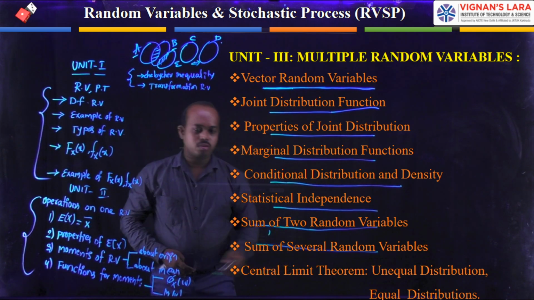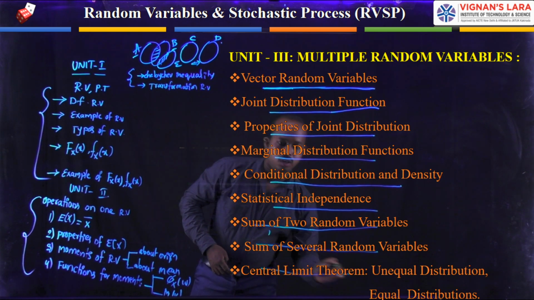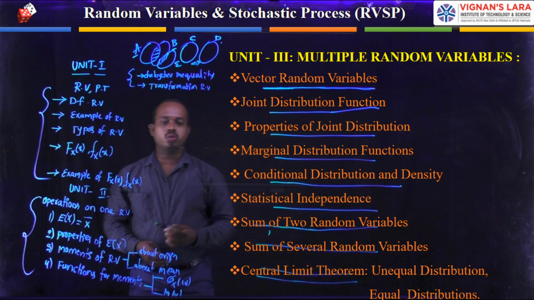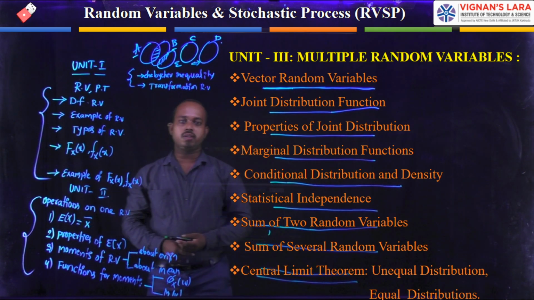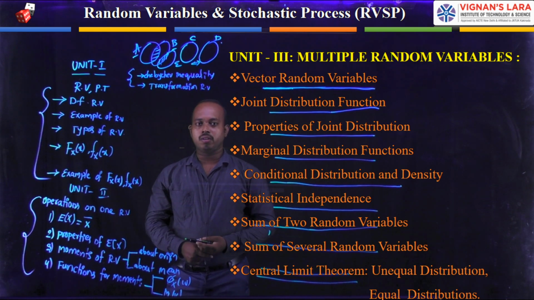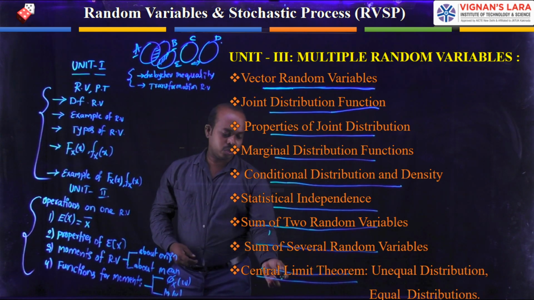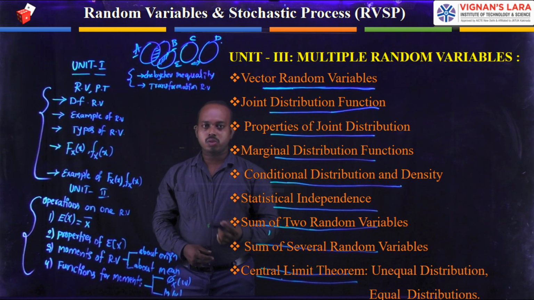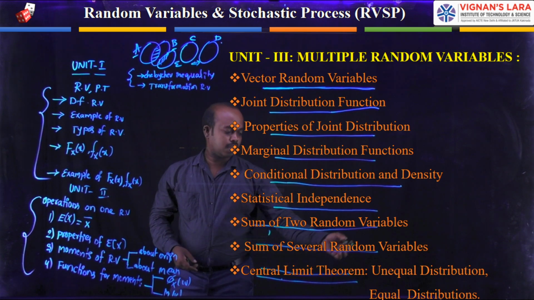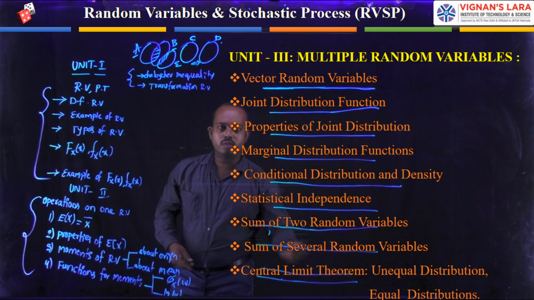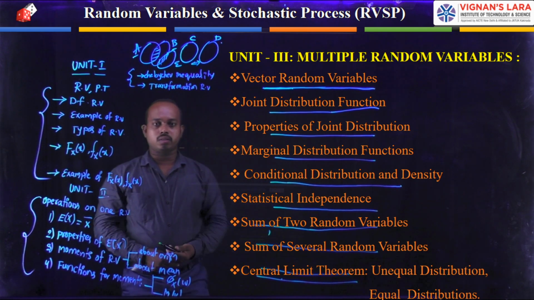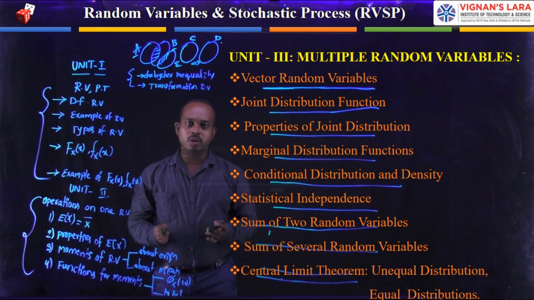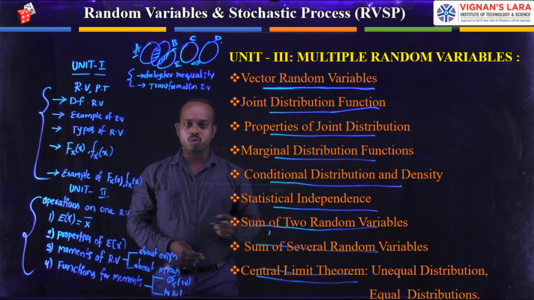And the next one is the central limit theorem. In this central limit theorem, we have two conditions: one is an equal condition and the second one is an unequal condition. In this statement, we are discussing the central limit theorem statement. In this, we have two cases: one case is an unequal distribution and the second one is an equal distribution. We discuss what happens when you apply the unequal distribution and the equal distribution on multiple random variables in this topic.